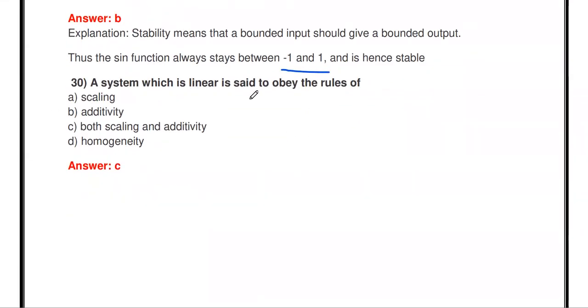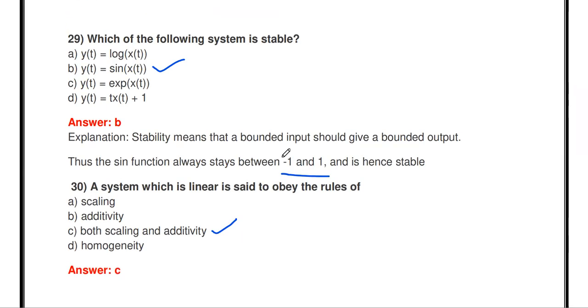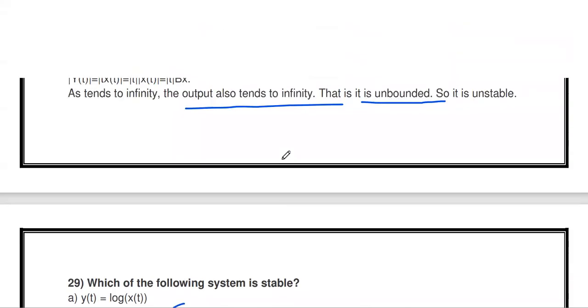Then a system which is linear is said to obey the rules of scaling, additivity, both scaling and additivity, homogeneity. So the answer is both scaling and additivity. If a system is linear, it must obey both scaling and additivity. This is the answer. Okay, so these are some of the questions related to this topic.